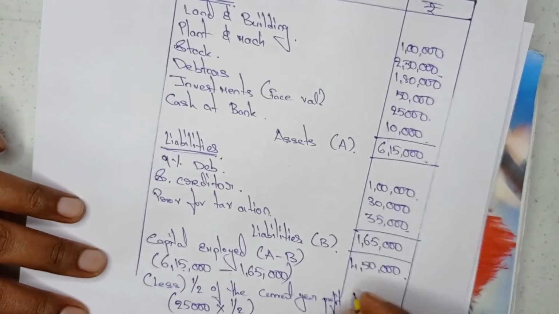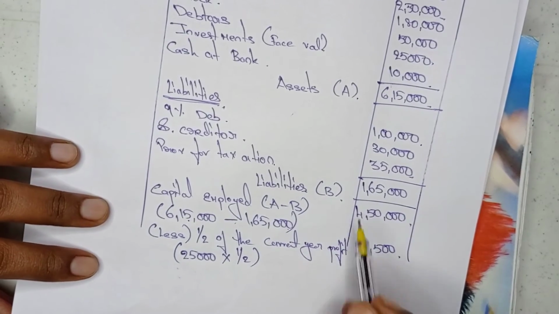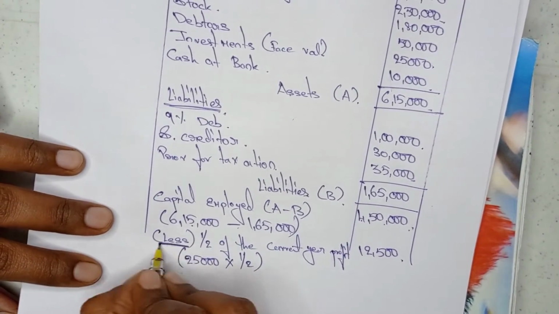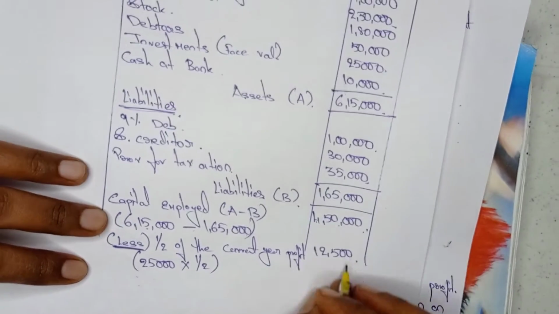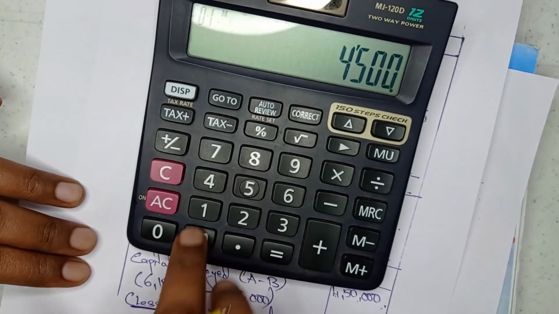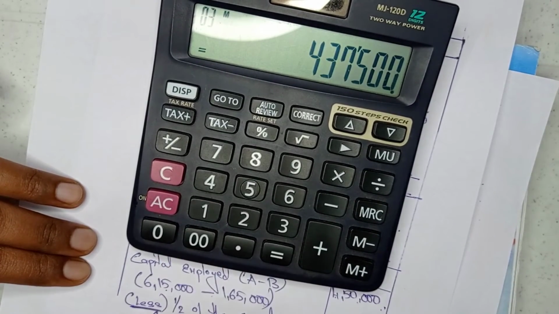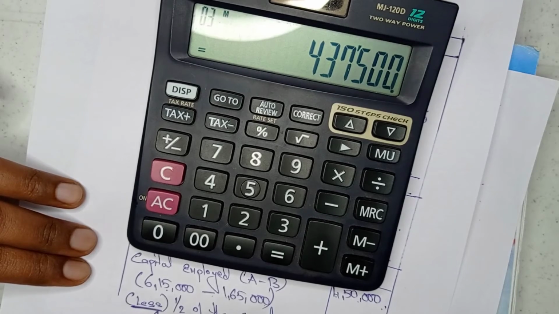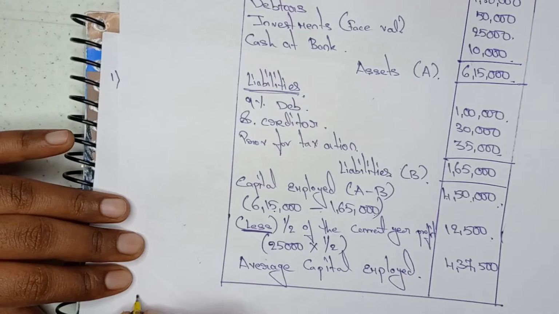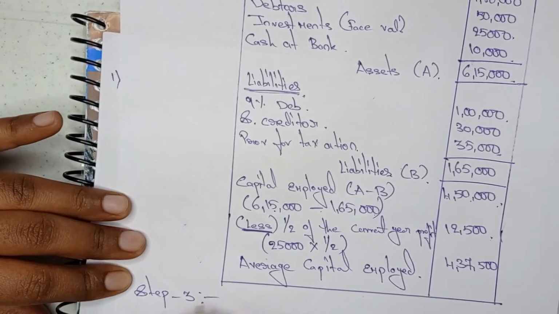Now from this 4,50,000 we need to minus 12,500. Then the answer is 4,37,500. 4,37,500 is the average capital employed answer.